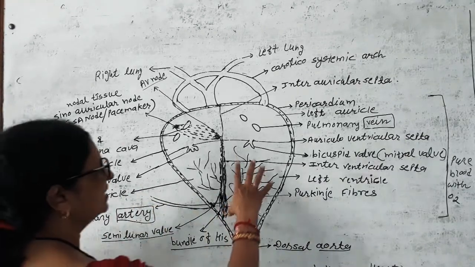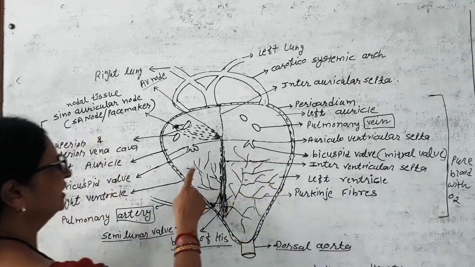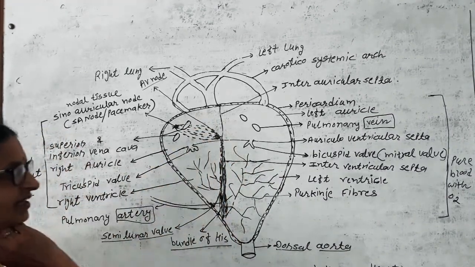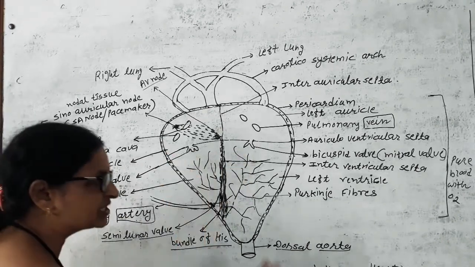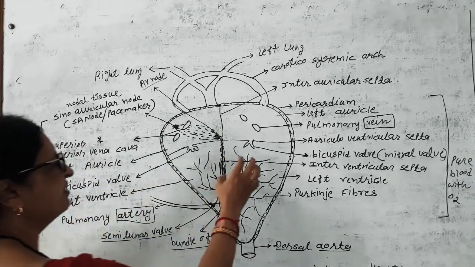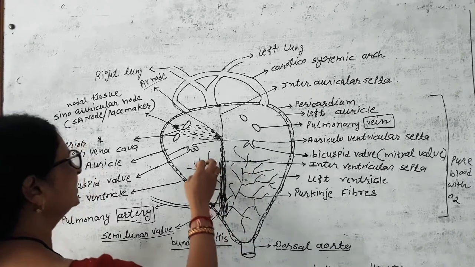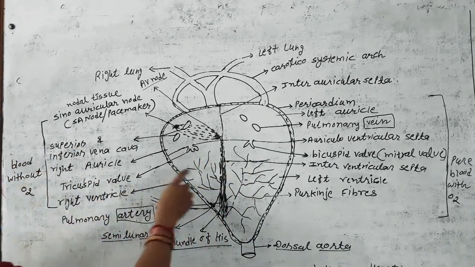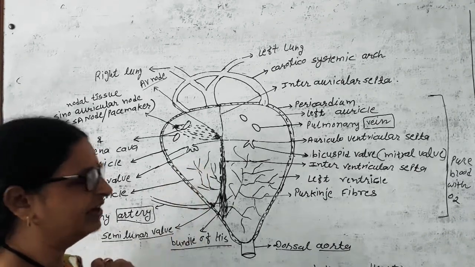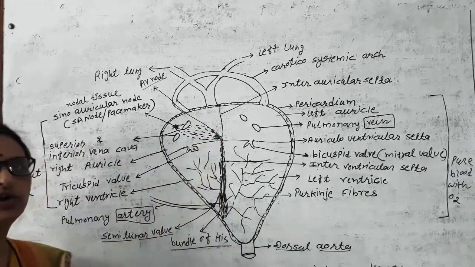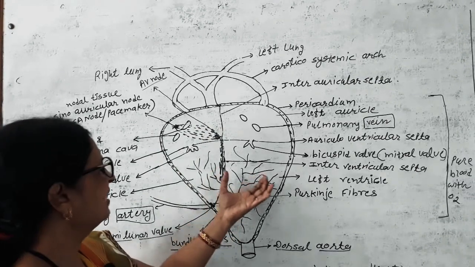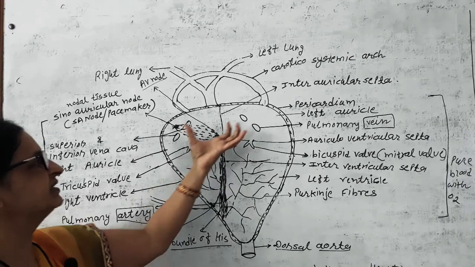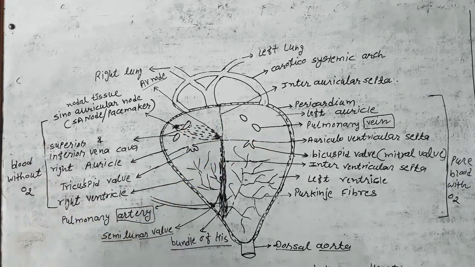Here we have seen that the left ventricle is bigger than the right ventricle, and the ventricles are bigger than the auricles. Ventricles are more muscular than the auricles because the ventricles have to work more. They have to put pressure on the blood. So the left ventricle is the biggest chamber, then the right ventricle, and then both the auricles.